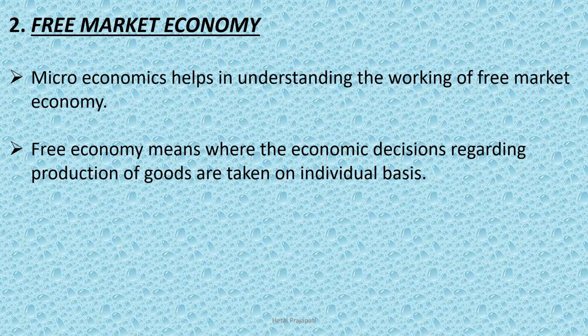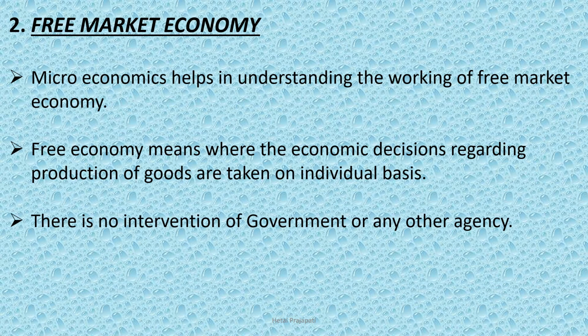All these decisions regarding the production of goods are taken by individuals. There is no intervention of government or any other agency. These decisions are based on the preference of consumers or demand for the product.